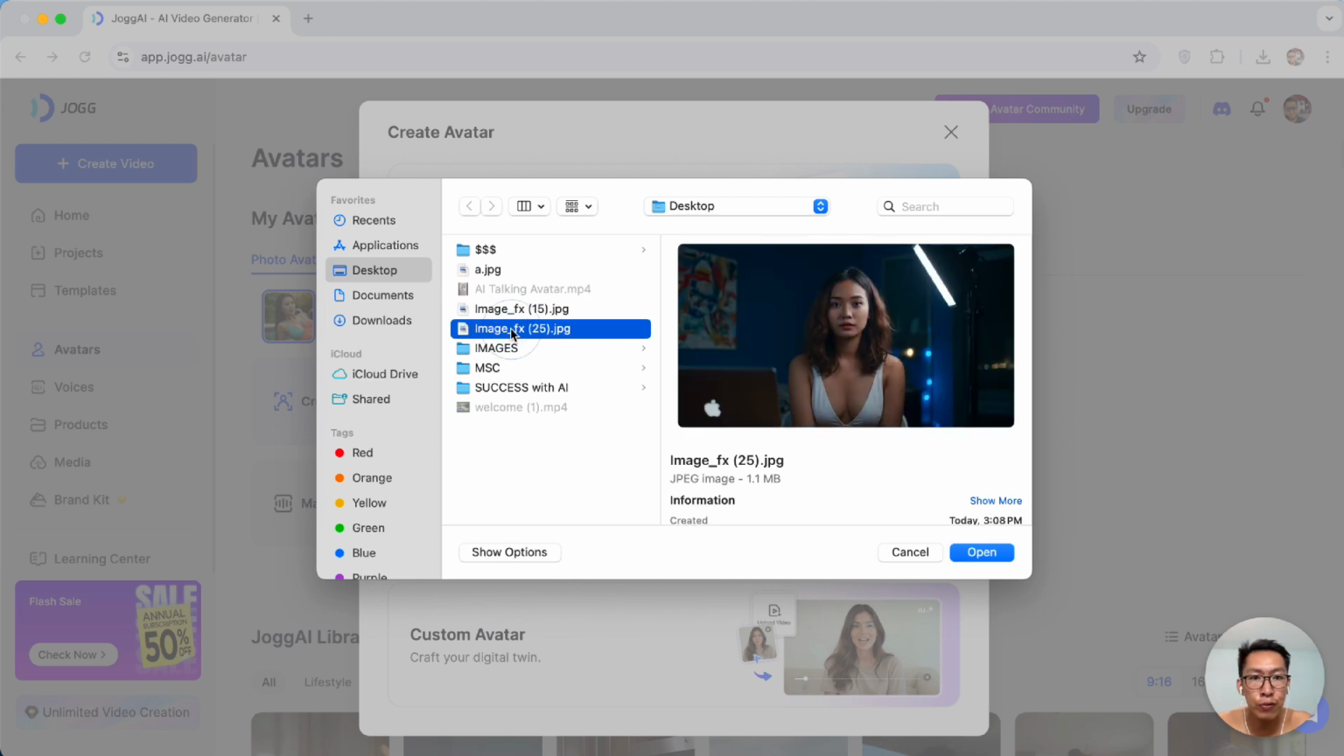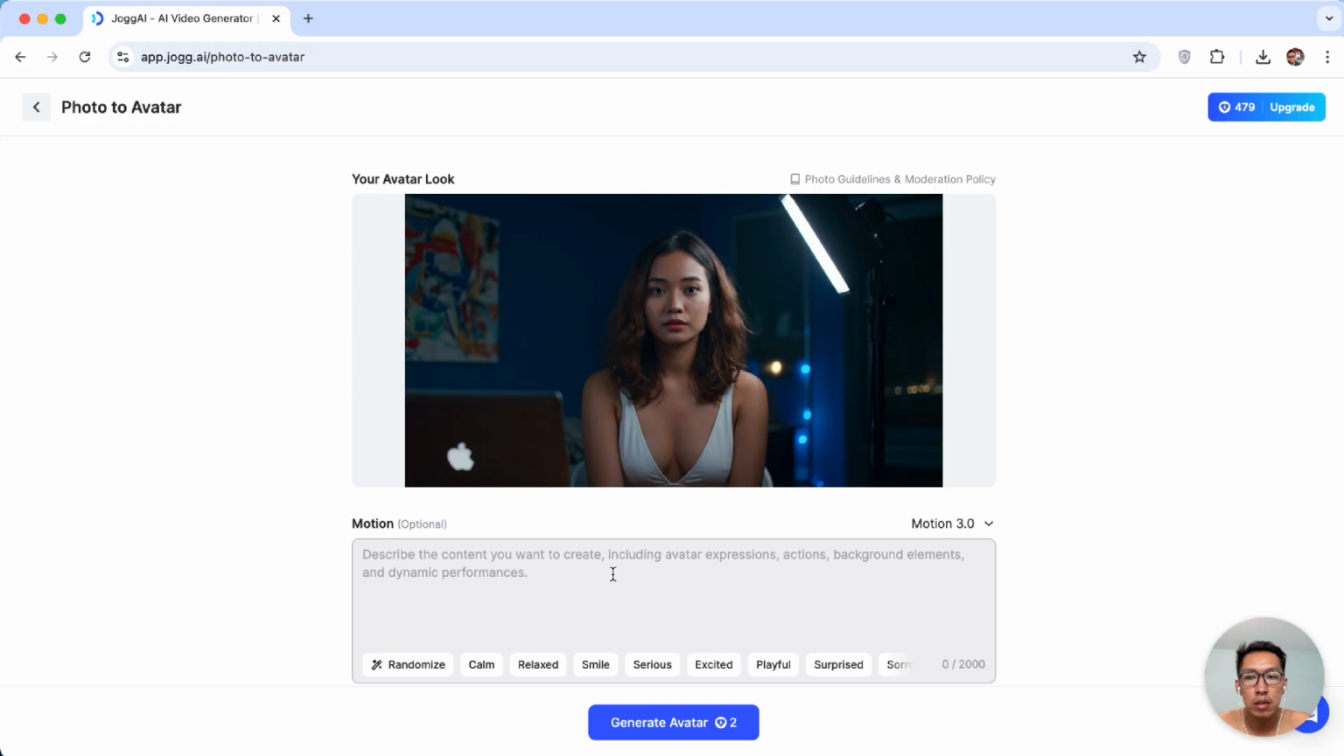I have two photos right here, so I'm gonna use this one as an example. Now we need the motion. So you want your character to be calm, relaxed, smile, serious, excited, playful, surprised, sorrowful, focused, confident, or compassionate. So you can choose which one you want for your character to react when she or he is speaking. So for example, I'm gonna use something like calm, and then I will generate avatar.